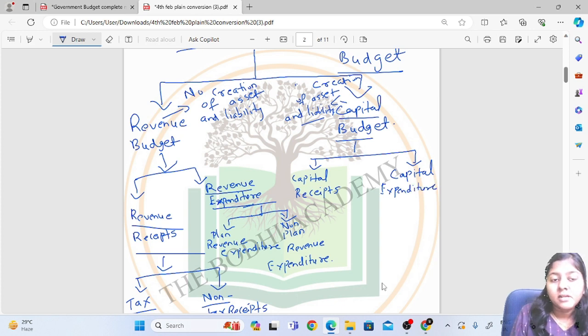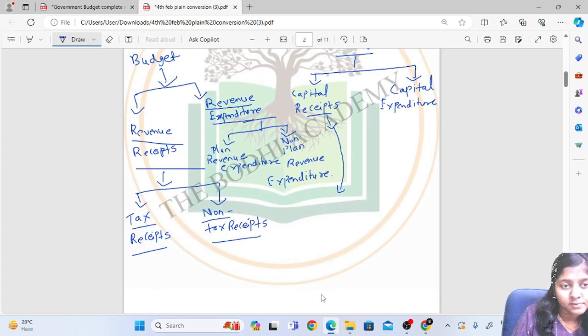So, capital receipts are the receipts of the government from these investments and borrowings. So, here 2 points we have to remember, that is disinvestment and borrowings. Second one is borrowings.